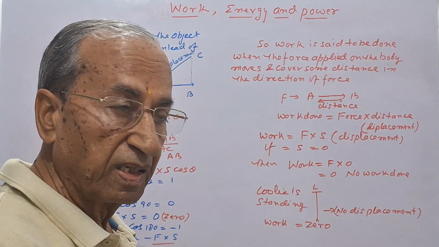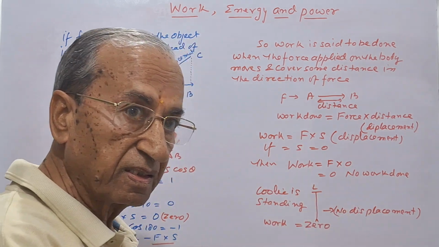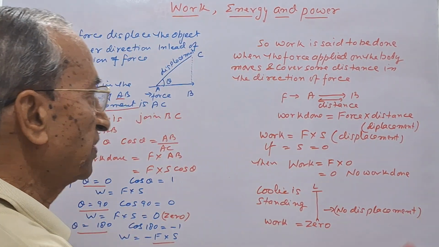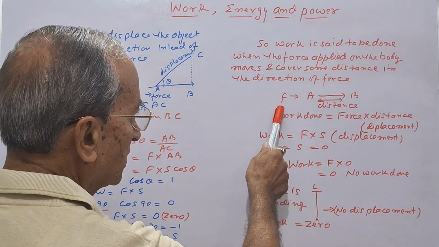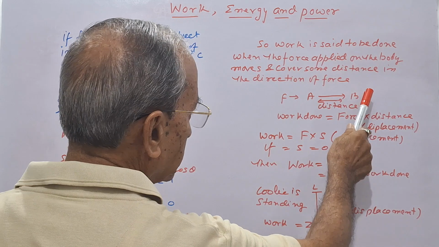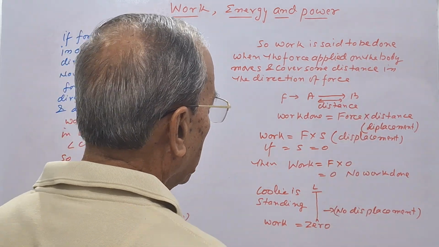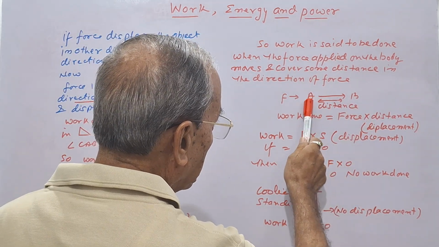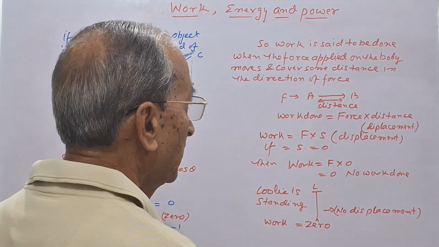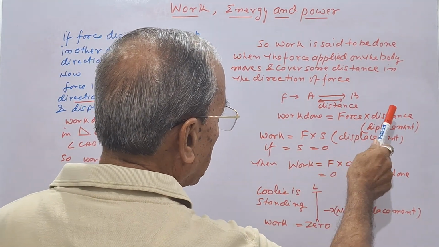So, we say that the work done is due to the force which covers the distance. So, we say if force is applied on an object at A, it covers a distance up to B, then the work done by A to cover certain distance is the product of force and the distance.